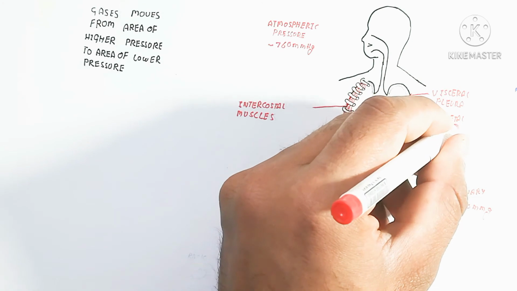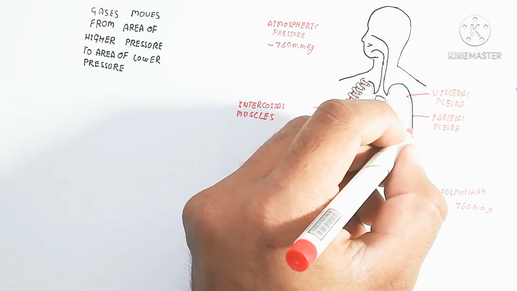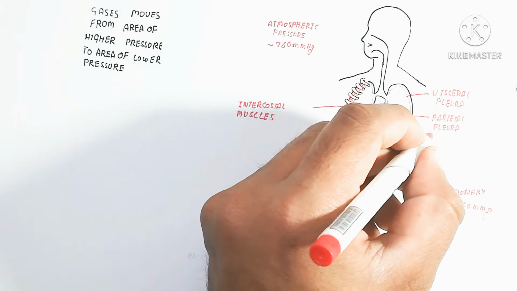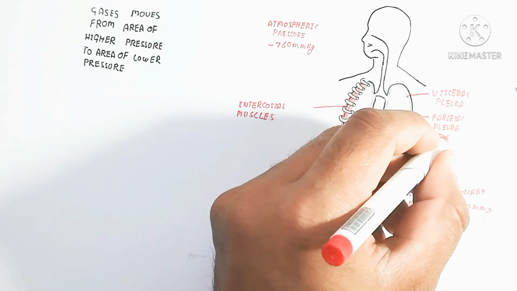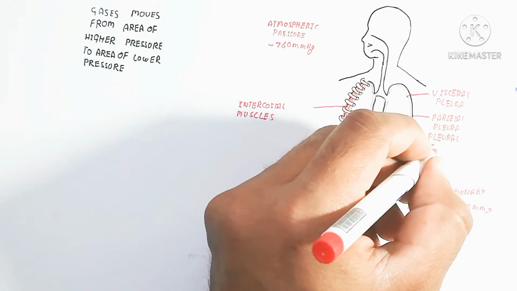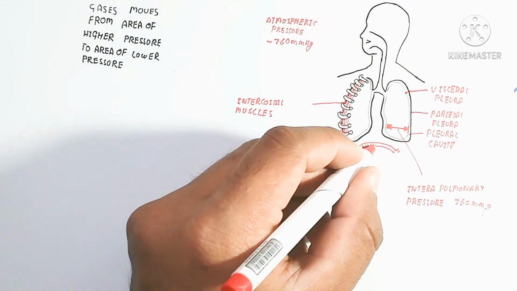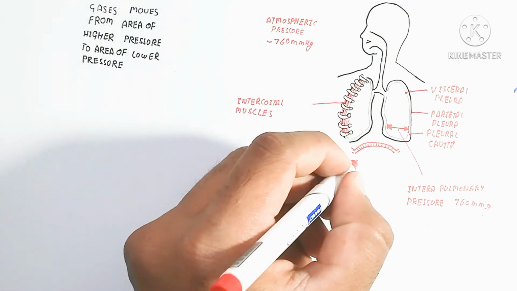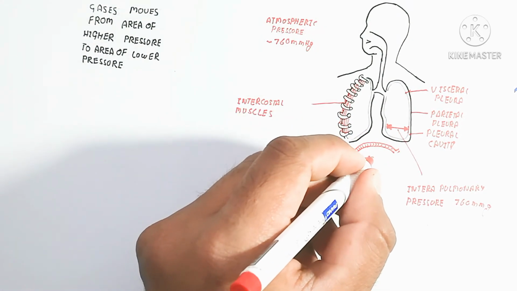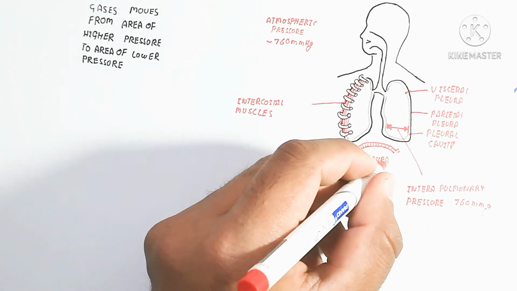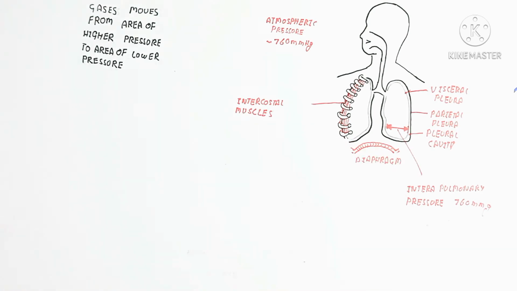Between the visceral and parietal pleura is the pleural cavity. The pleural cavity protects the lungs during movement, and it is filled with interstitial fluid.